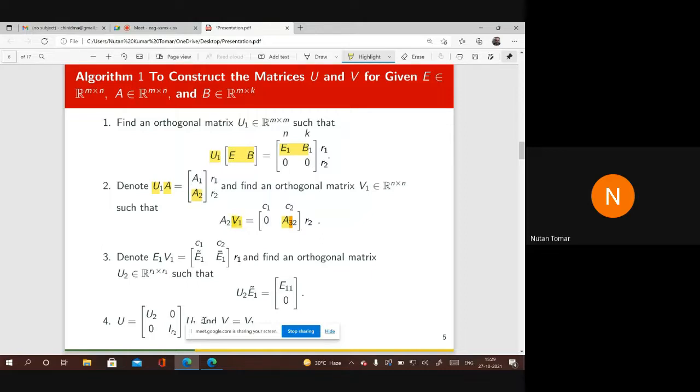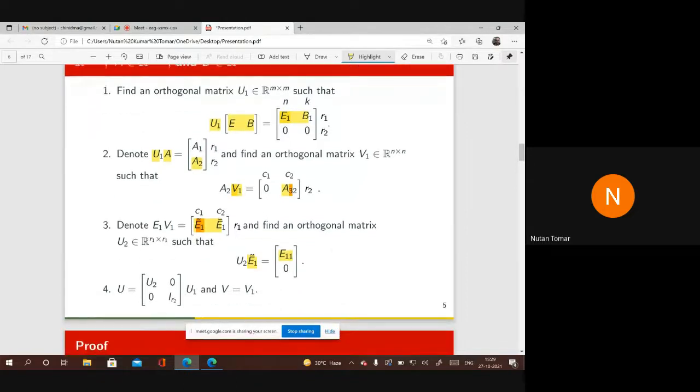Now by using this V1, you post-multiply V1 into this matrix E1. Then choose this first component E1 tilde and find its row compressor. Finally, if you take this as your U, it has these blocks at diagonal positions, and all off-diagonal elements are zero matrices.